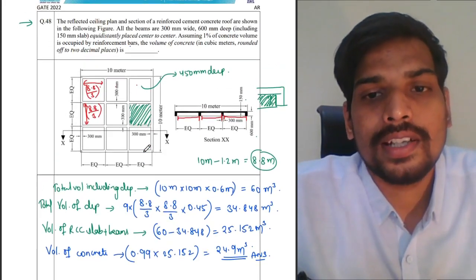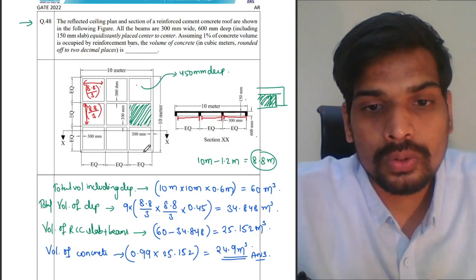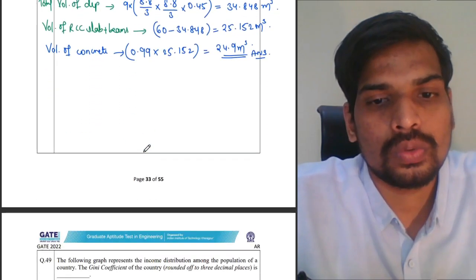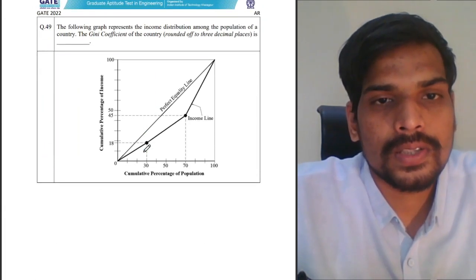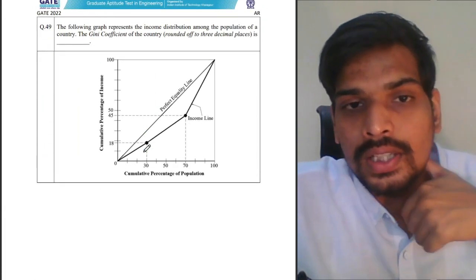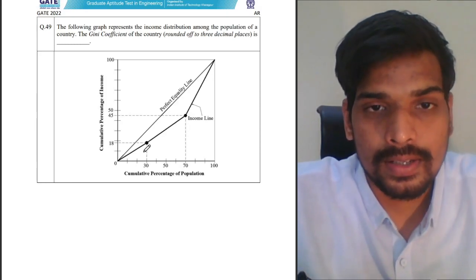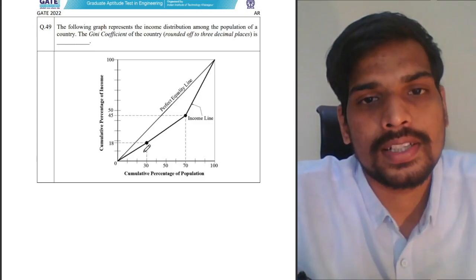It's just a bit lengthy, but if you do it by visualizing it properly, it will hardly take you 2 or 3 minutes. Last question from the common part, the numerical. Following graph represents the income distribution among the population of a country. The Gini coefficient of the country is dash.